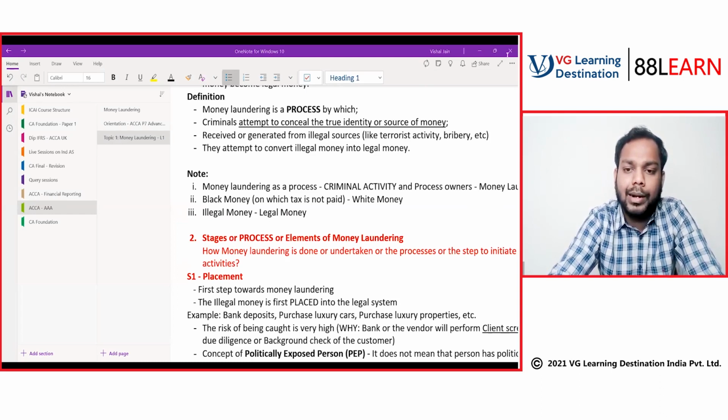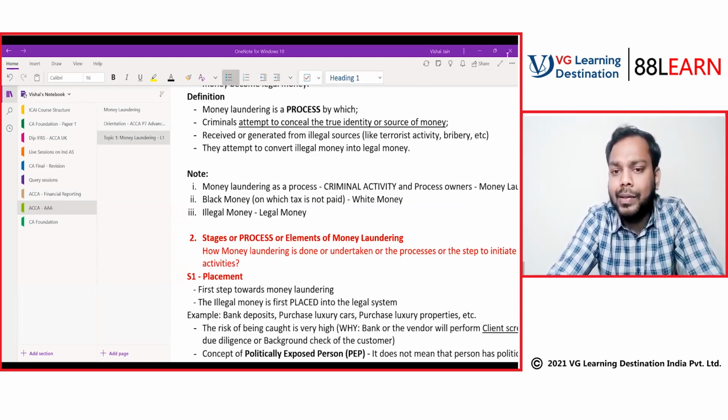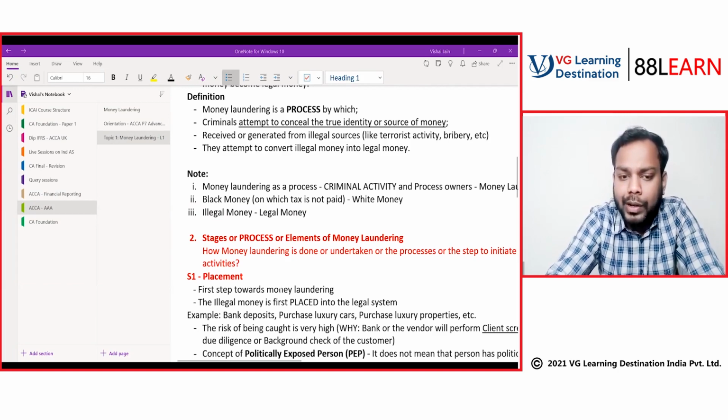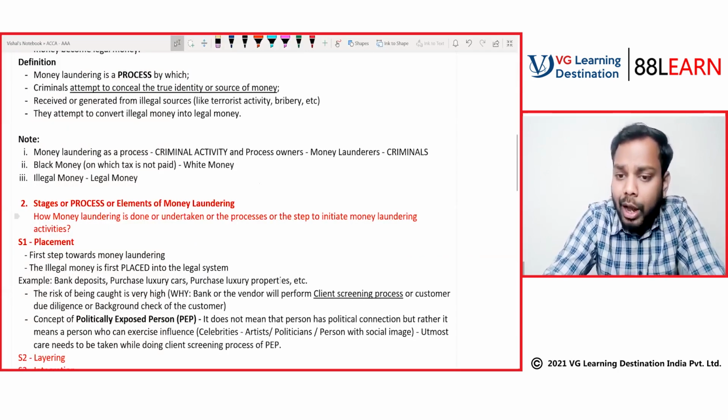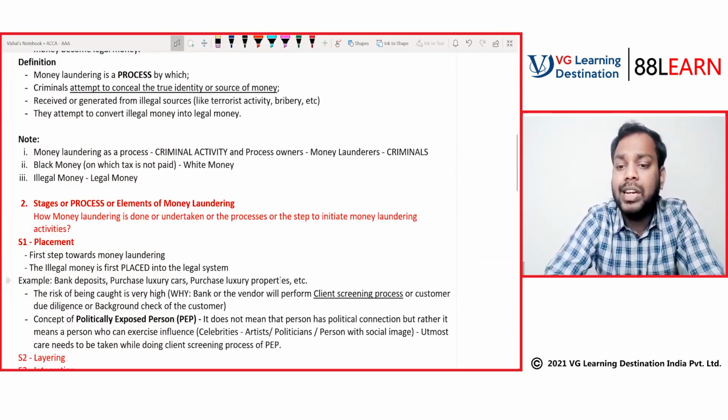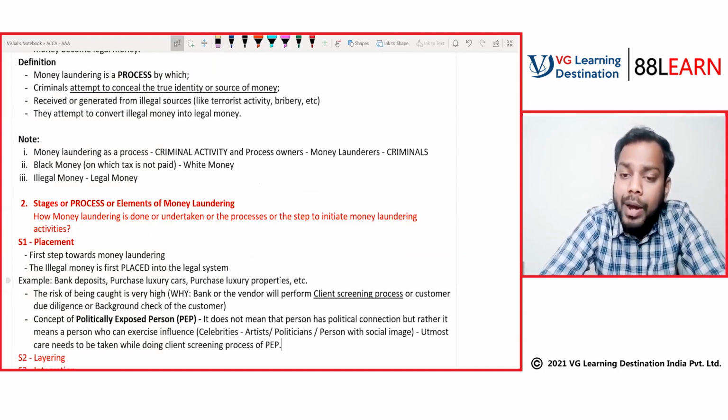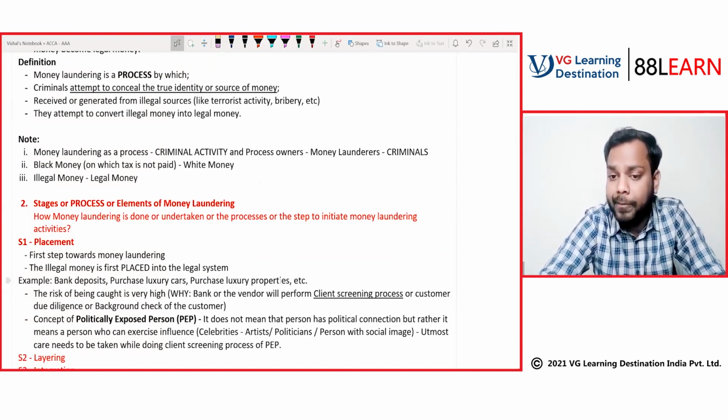See, again, till the time you are accountable and have appropriate reasons. When we are doing the client screening process, it doesn't mean that I am telling you, no, you cannot deposit cash. You can deposit, but you have to give me an explanation and supporting documents for where you got this money.